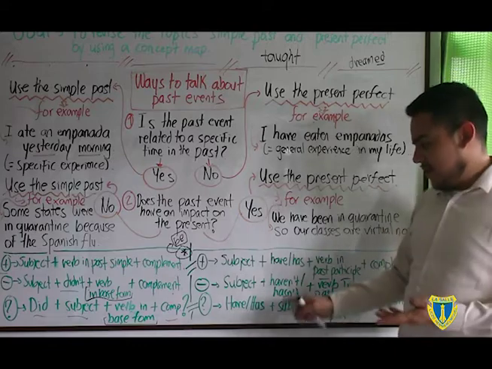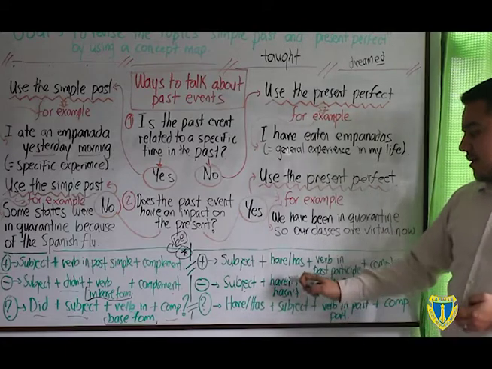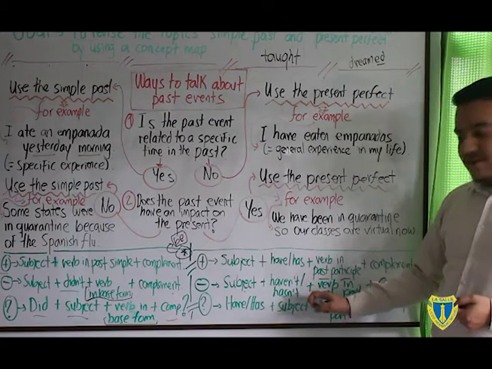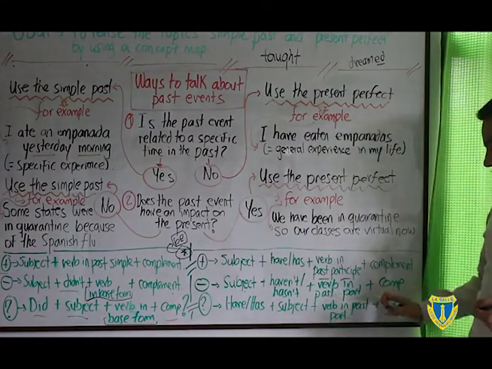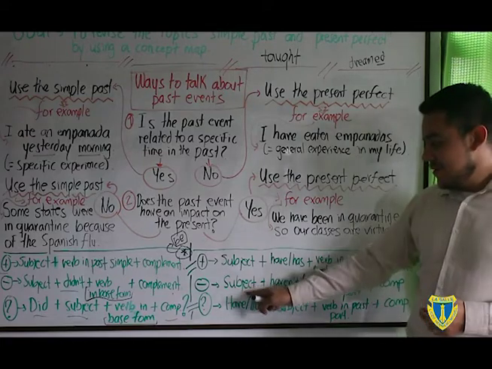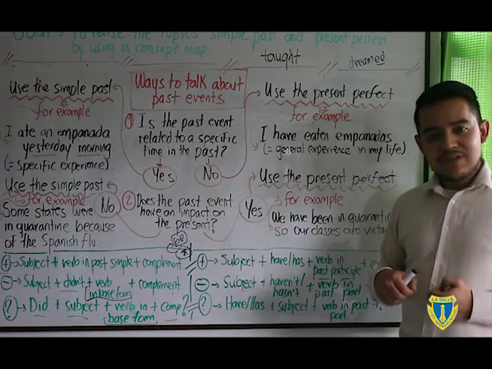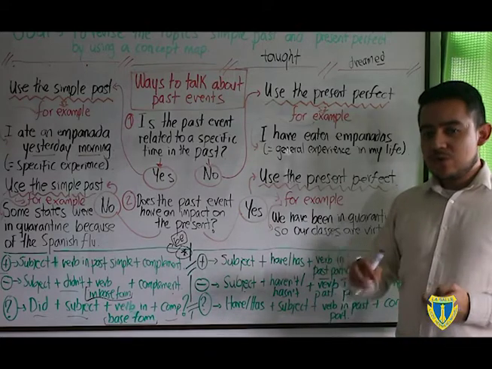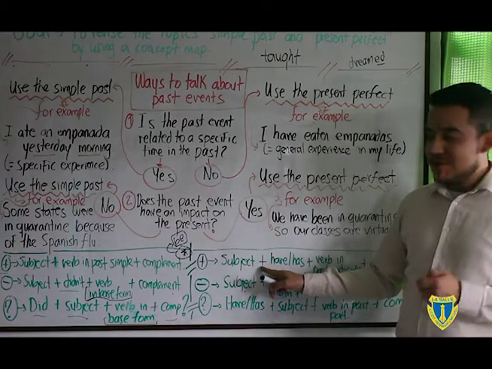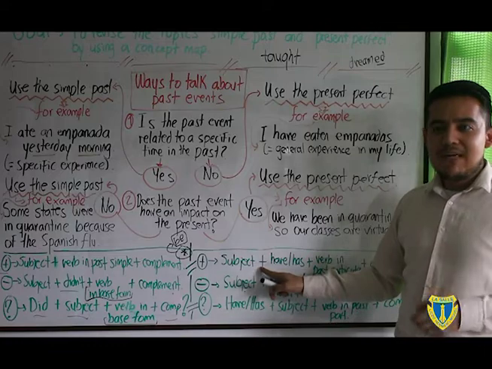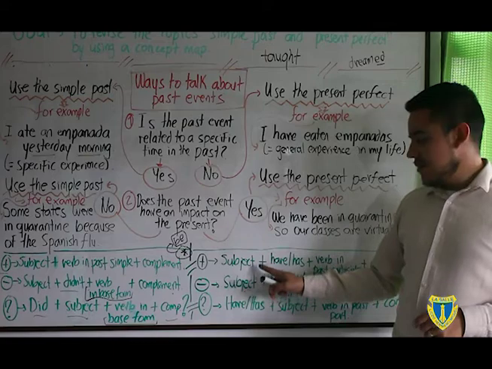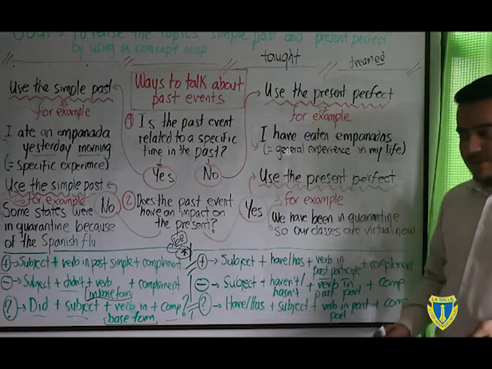In the negative, it's very similar: the same subject, auxiliary verb, that in this case is negative, of course, haven't or hasn't, plus verb in past participle and complement, okay? A very good example of this is I haven't traveled to China, for example. Sorry, I forgot to mention an affirmative example. A very good one could be I have traveled to San Andres, okay? Notice that the 2 cases are different.